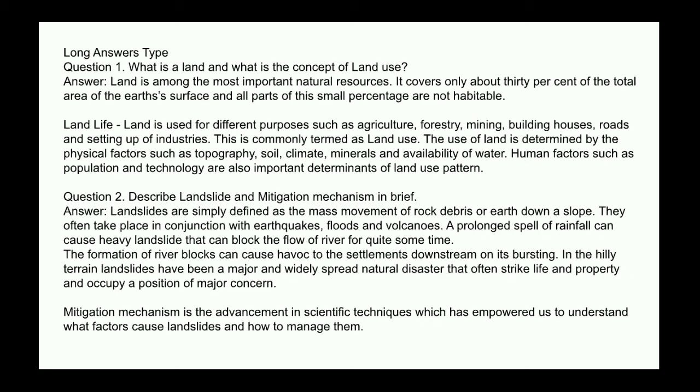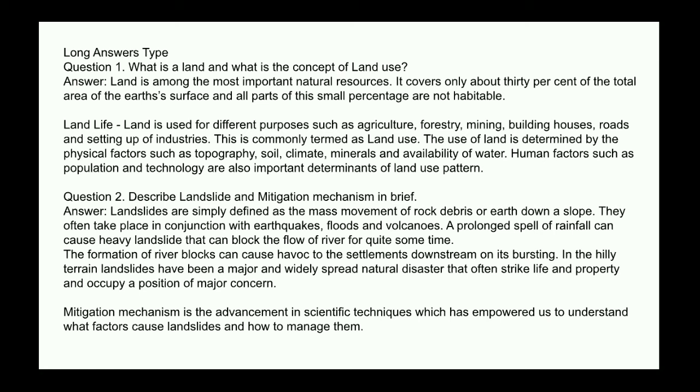Long answer type questions. Question number 1. What is land and what is the concept of land use? Answer. Land is among the most important natural resources. It covers only about 30% of the total area of the Earth's surface, and not all parts of this small percentage are habitable. Land is used for different purposes such as agriculture, forestry, mining, building houses, roads, and setting up of industries. This is commonly termed as land use.